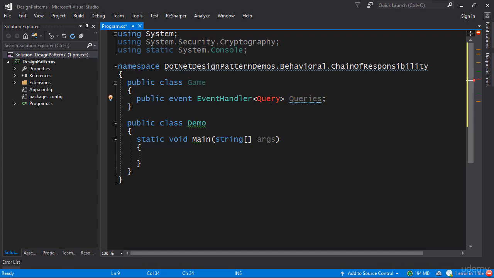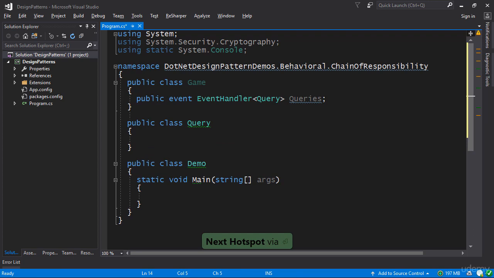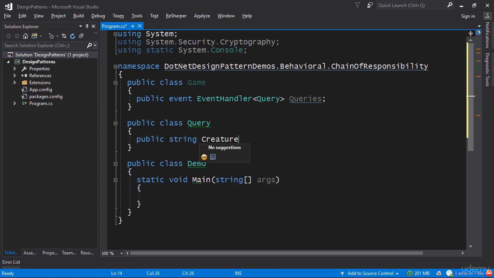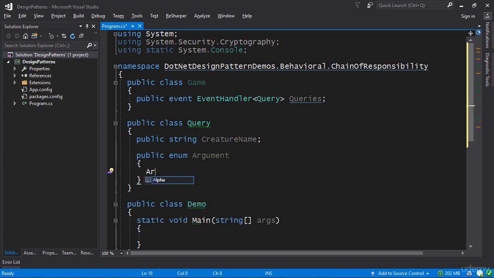So we're going to have public event handler query, and we're going to hold these queries. There we go. I'm going to define a class called query, where you specify what exactly you want. For example, we need to specify which creature we want information about, so we can have a public string creature name. We can also specify what kind of argument we want to find out. Do we want the attack value? Do we want the defense value? For this, I'll make an enum. I'll call it argument, and we're going to have either attack or defense.